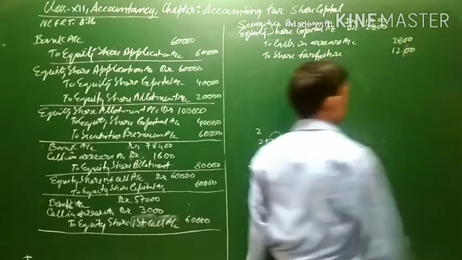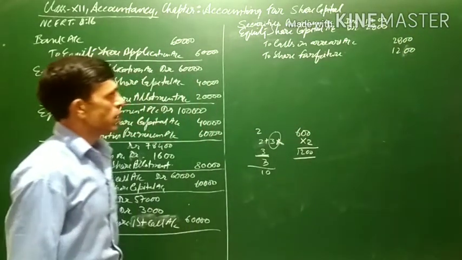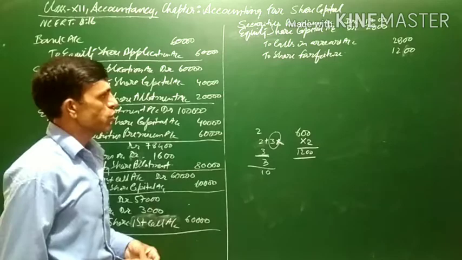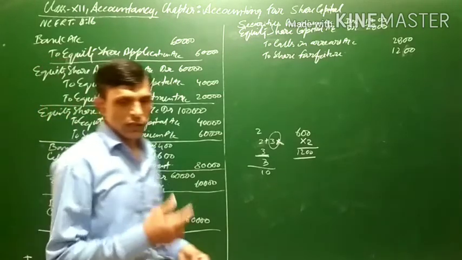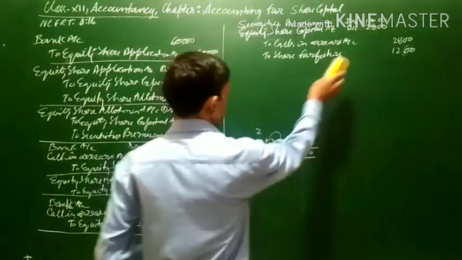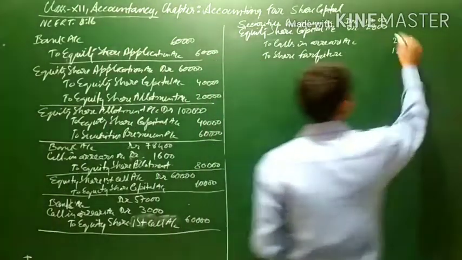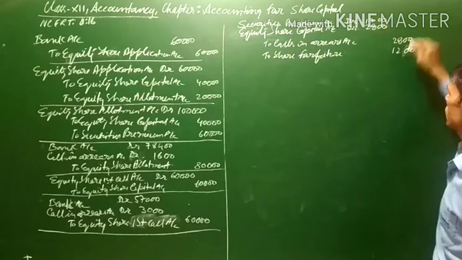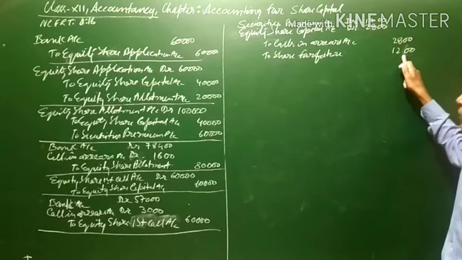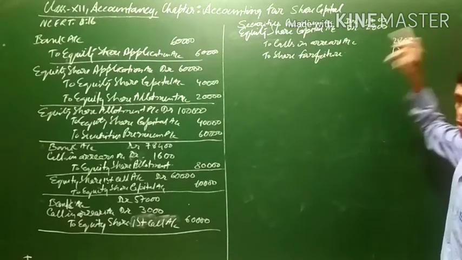The balance amount will be calls in arrears. That is one thing. Next, you can also calculate this 2800 by a different method. Although we have put this figure as a balancing figure, because total of this is 4000 and out of this 1200 is the forfeiture amount, rest is, you can say, calls in arrears.